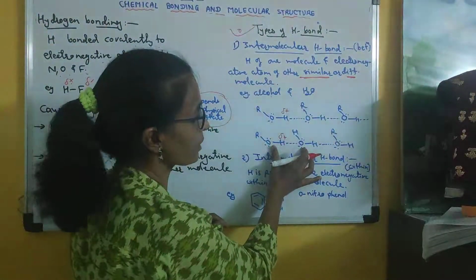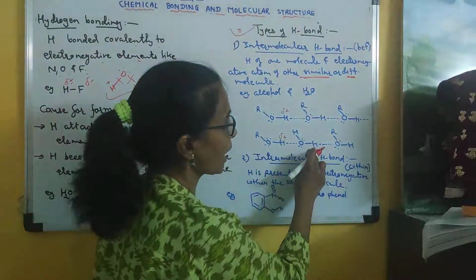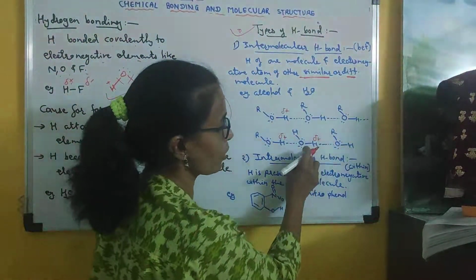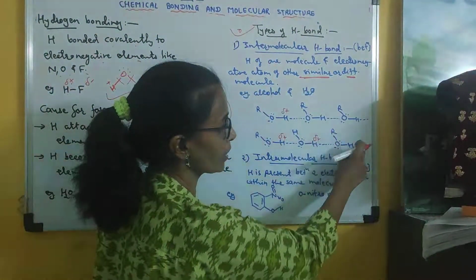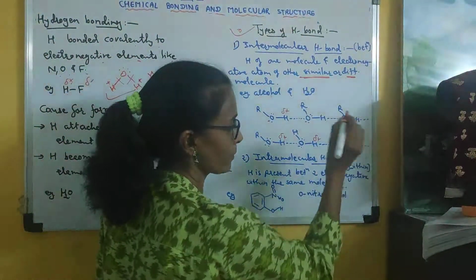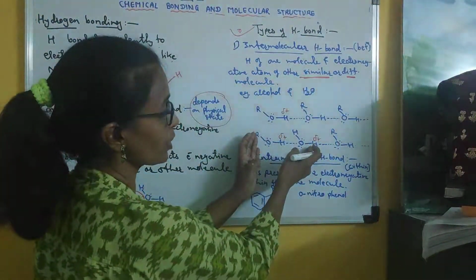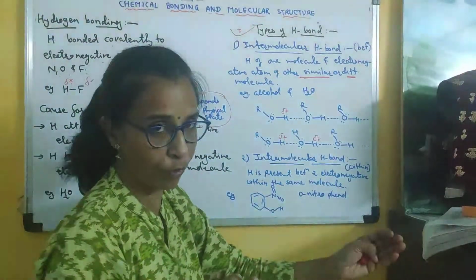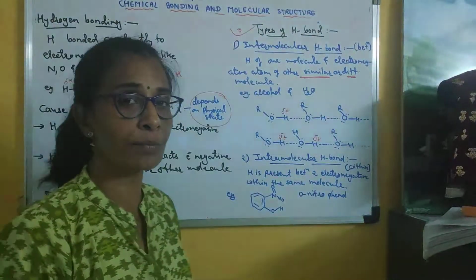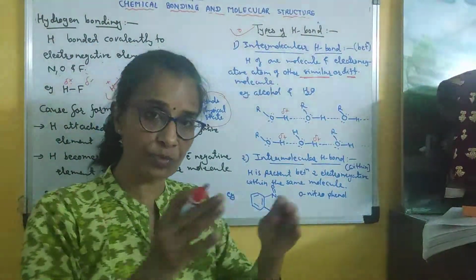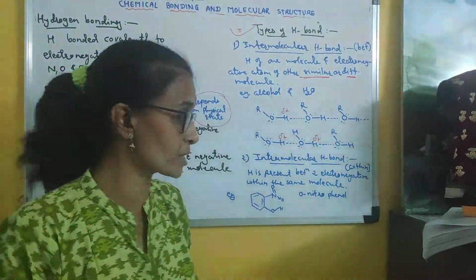So these two are different molecules. One is alcohol, the other is water. Similarly, the positively charged hydrogen of water is attracted by the electronegative oxygen of another alcohol molecule, and so on. Clear? So here the hydrogen bond is present between two different molecules, alcohol and water. So this type of hydrogen bonding is known as intermolecular hydrogen bond. It is between the molecules, between two similar molecules or between two different molecules.